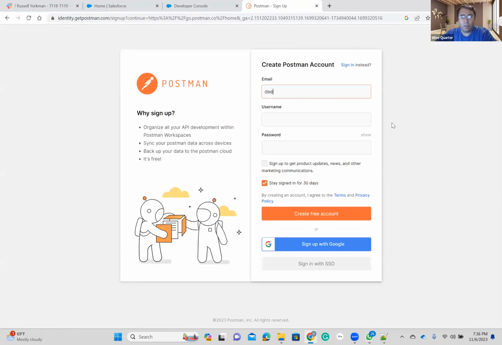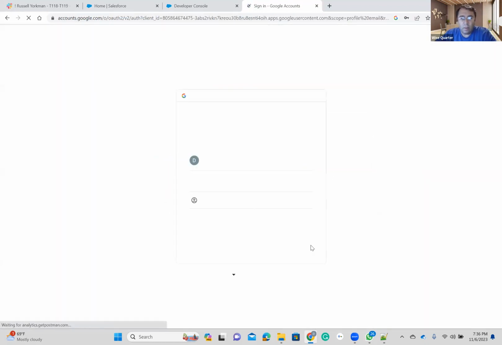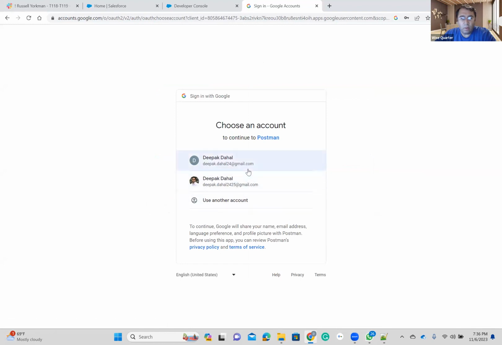Please give the credentials here. Any username or the email. Any username works. Okay. I signed up with my Google account and it's okay. Yeah, for sure. It can be. And then create a free account, or you can just sign up with Google. I think it will be easy. No, yeah, sign up with Google. Yes, that will be a little bit easier. Okay, create one.